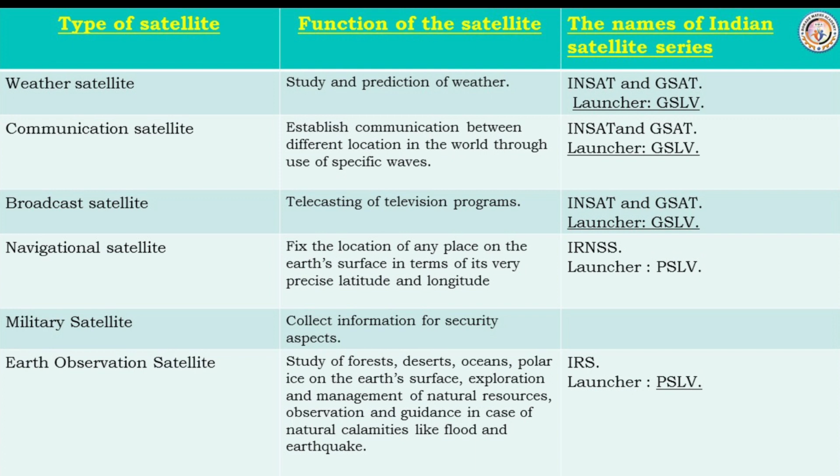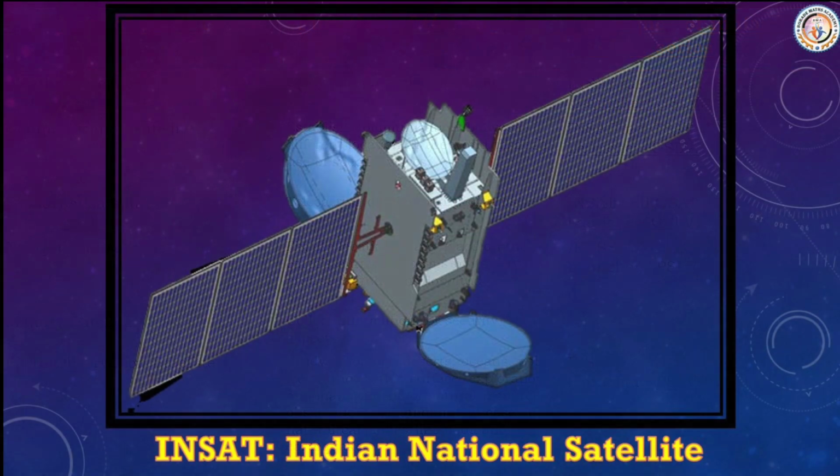And the last, Earth observation satellite. Function: study of forest, desert, ocean, polar ice on the Earth's surface; exploration and management of natural resources; observation and guidance in case of natural calamities like flood and earthquake. Launch vehicle: IRS. Launcher: PSLV.